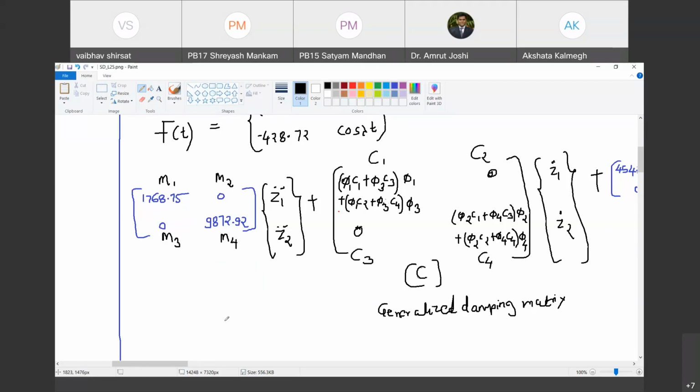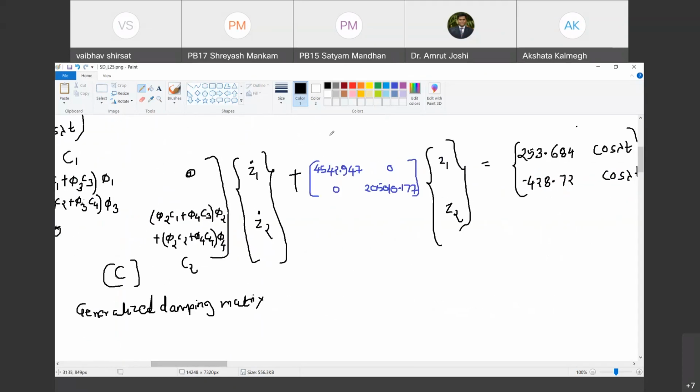Are you with me? But now we can make our life simpler by, instead of calling this C1, C2, C3, C4 and M1, M2, M3, M4, when I know that off diagonal terms are 0, I can simply call it as C1 and C2. These are the only two terms in damping matrix that matter. Do you agree with me? Similarly, I can call this as generalized mass matrix. Its first element M1 and this is M2. I can call this as capital K1 generalized stiffness matrix.